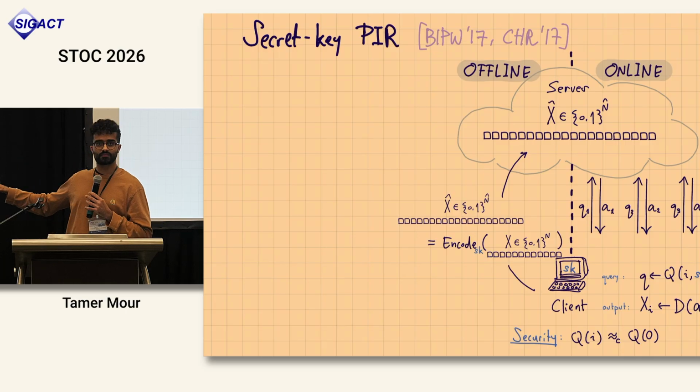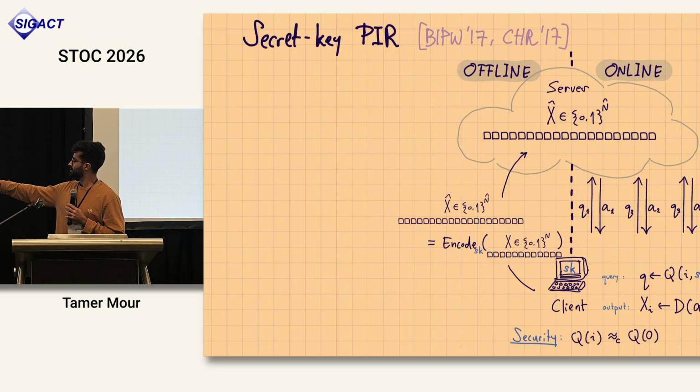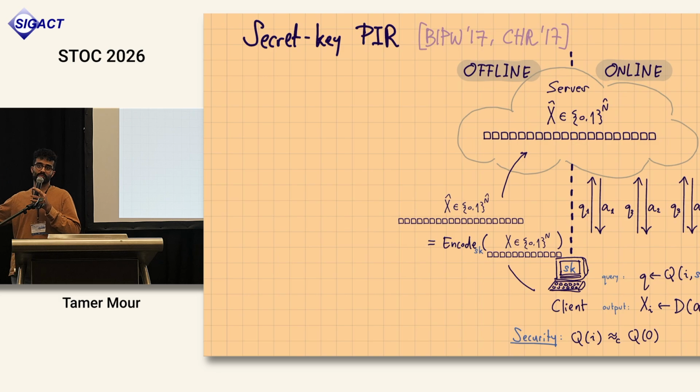One weakness maybe of this model, which I will get to, is that here the database is in a sense owned by the client, as opposed to the other models that I showed you, where the database can be thought of as being owned by the server, and it's public and any client can access it. Here the client encodes the database using his secret, and then he can access the database only using his secret.